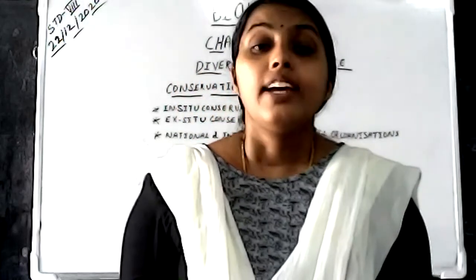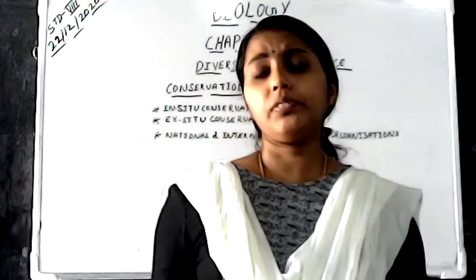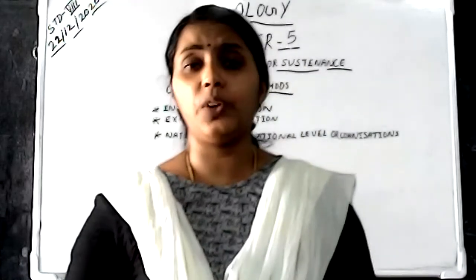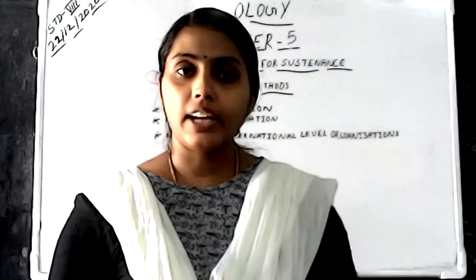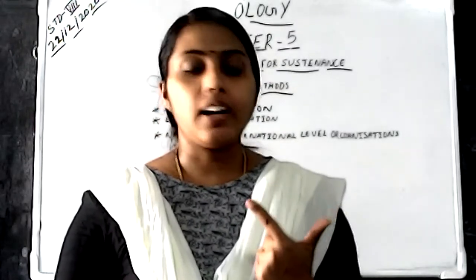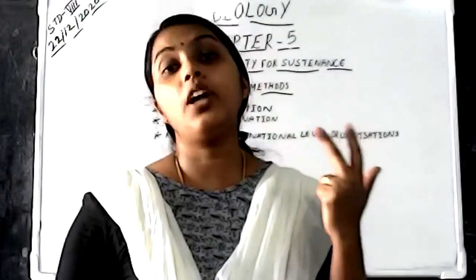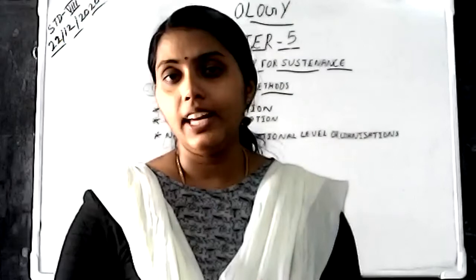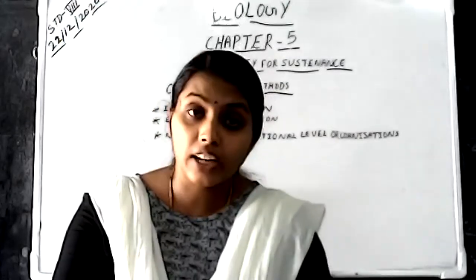That's about the in situ conservation method. So which are the headings coming under the in situ conservation method? Wildlife sanctuary, national park, then community reserve, then ecological hotspots, then sacred groves, then biosphere reserves.